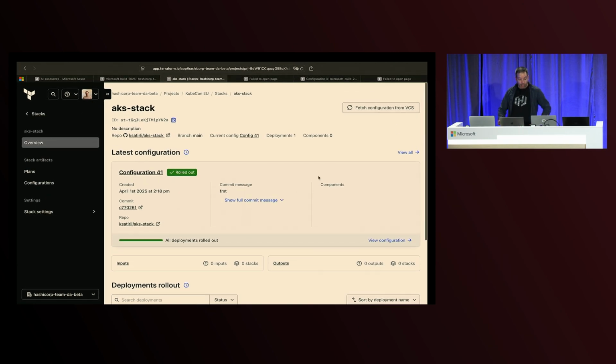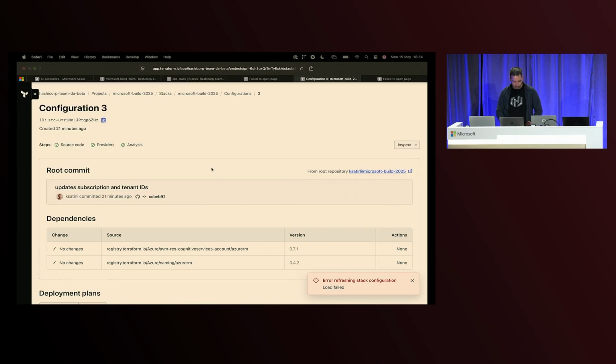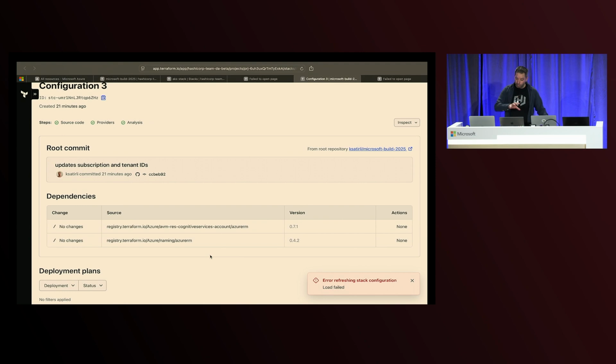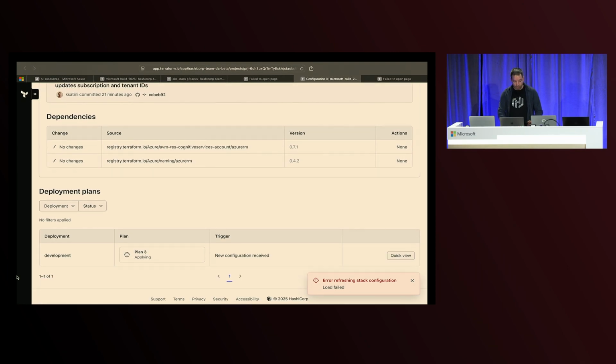There we go. So, same type of deployment. This one is a little bit older. This was a full-on AKS stack. And I think the other one is back. Yes. There we go. So, back to our original, because that was the one that we had for today. We've got a deployment plan for development, which received a new configuration through VCS changes that automatically get monitored. And with that, we know that we've got everything that we need.